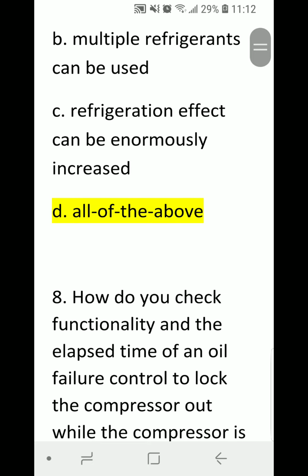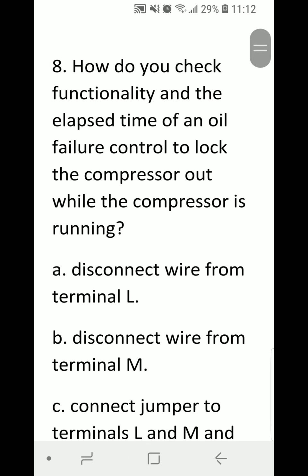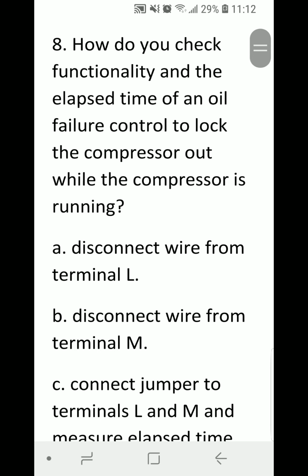Number 8. How do you check functionality and the elapsed time of an oil failure control to lock the compressor out while the compressor is running?